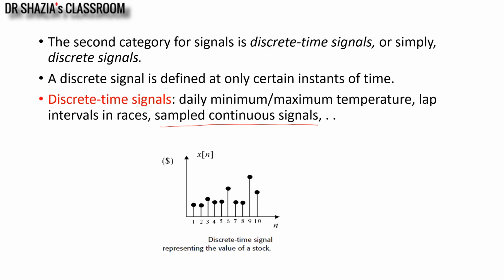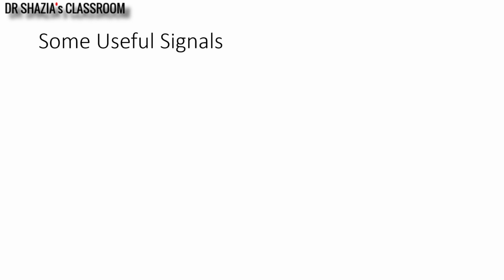The example shown here is the daily closing price of a stock market, which has discrete values over a 10 day interval, and a discrete time signal is represented as x of n. Now, how to represent this signal? Before going for representation, we will look at some useful or standard signals used in signals and systems. The first signal to start with is the unit impulse.